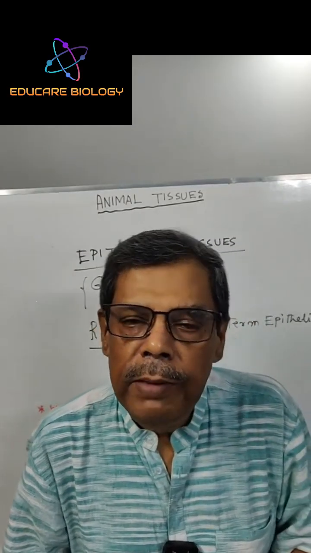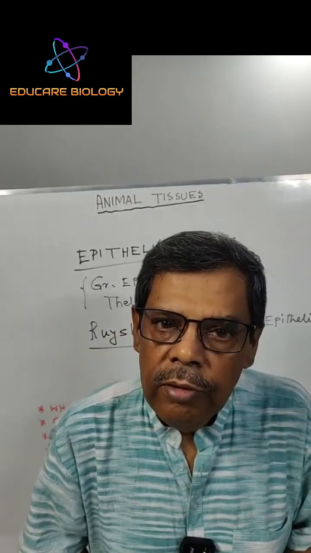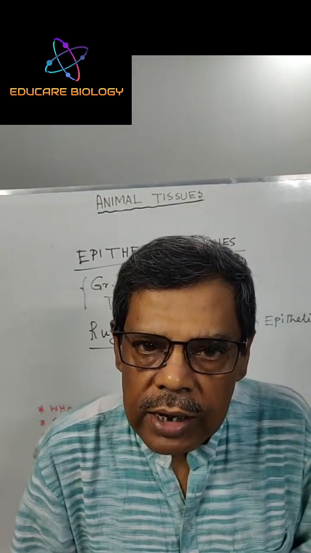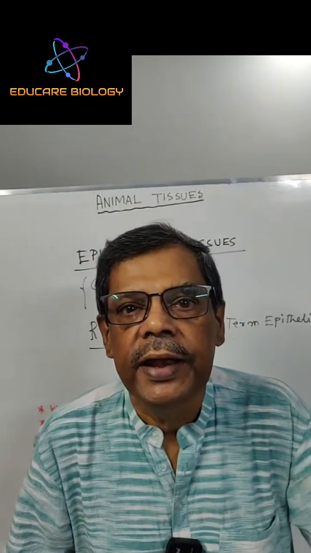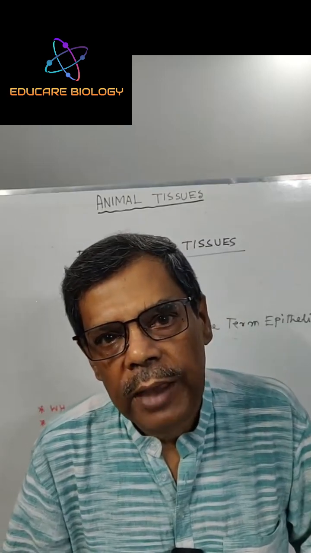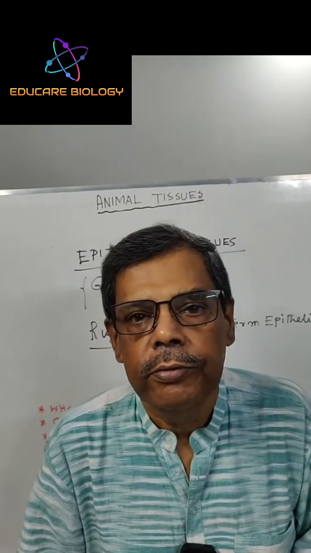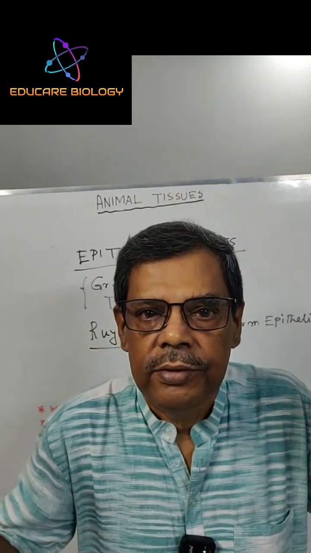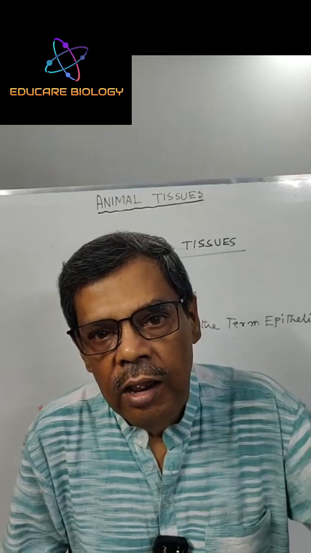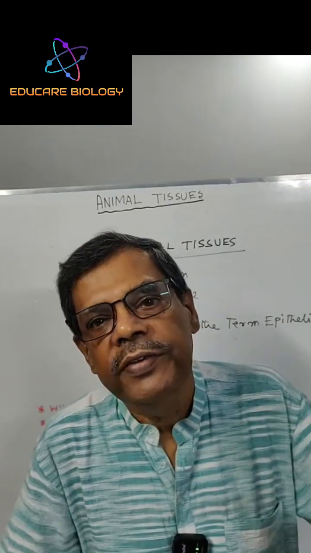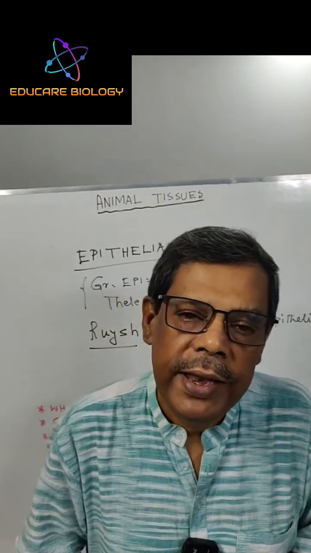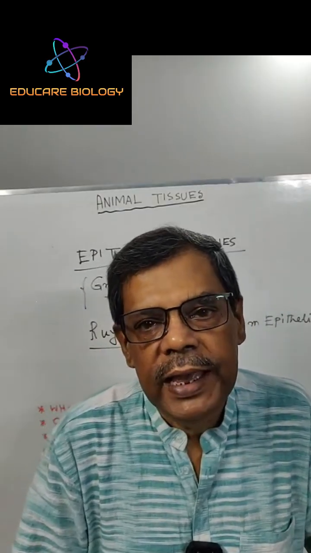Epithelium may be called the covering tissue. It covers the body surface and the body organs externally and internally. This tissue is called epithelial tissue or covering tissue. A sheet of cells which covers the external and internal body surfaces of the body organs of an animal is called epithelial tissue.